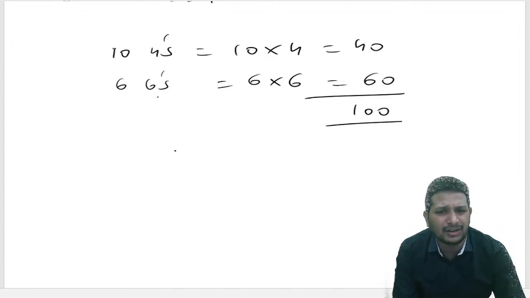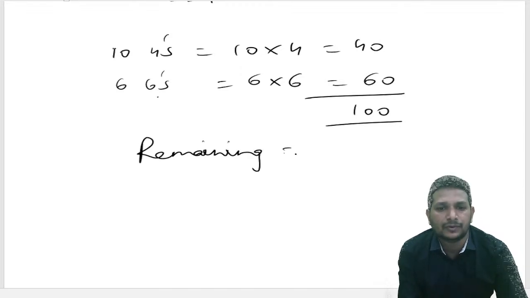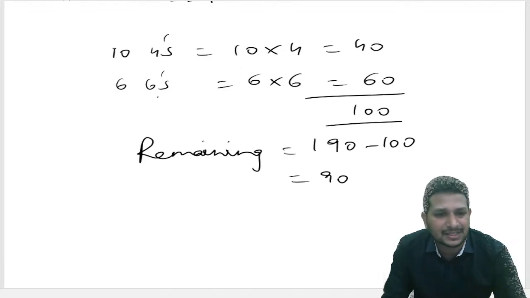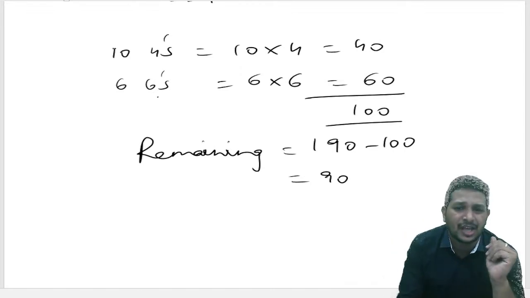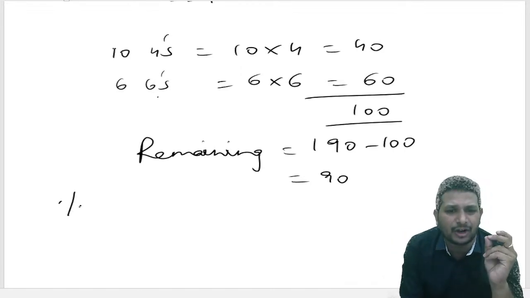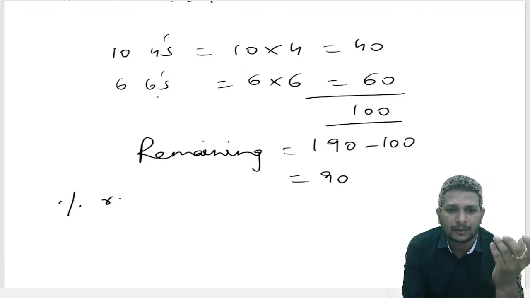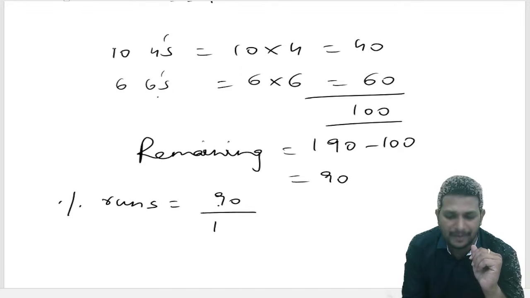So, totally he scored 190. The remaining will be how much?